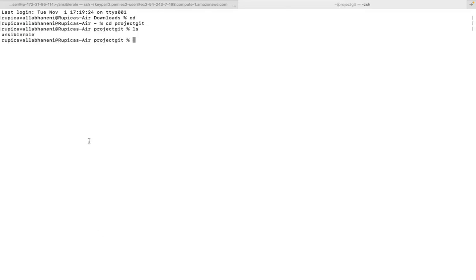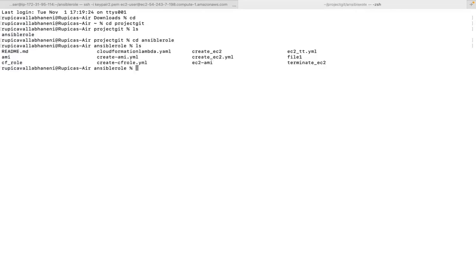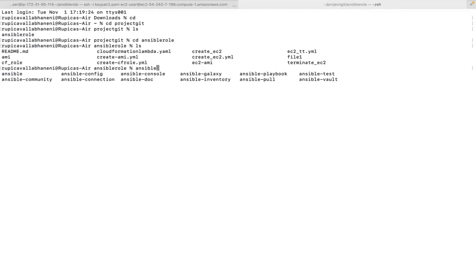I cloned this particular repository from my Git. So I have them over here. If I want to run the same playbook from here, I will show you how that works.